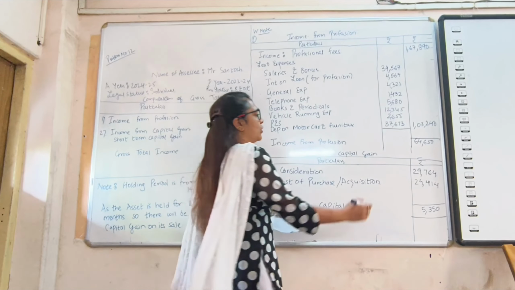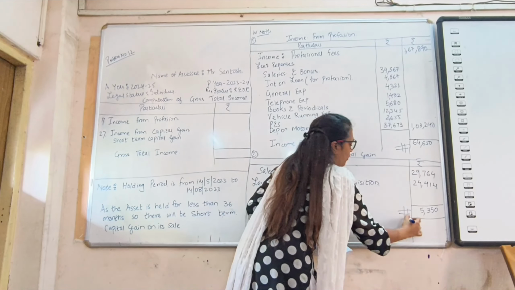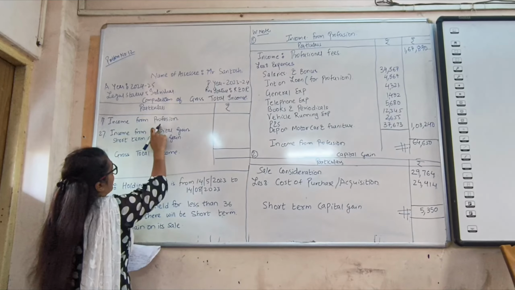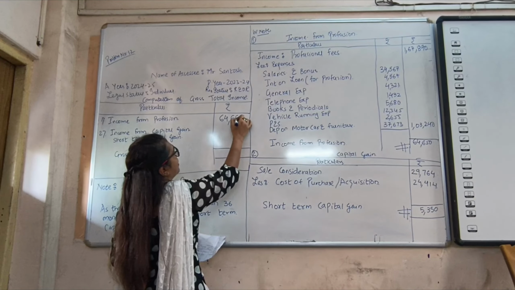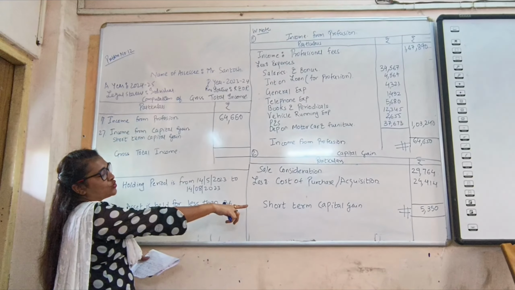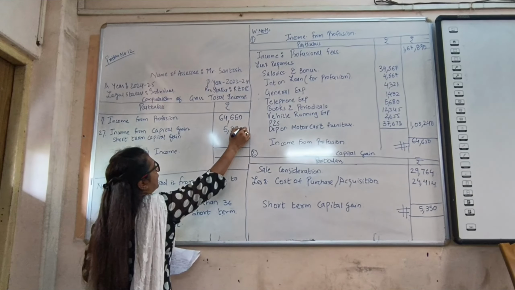Now, what we are going to do? First income and second income, we are going to write in our format: income from profession, 64,650 rupees, and second income, that is short-term capital gain, 5,350.